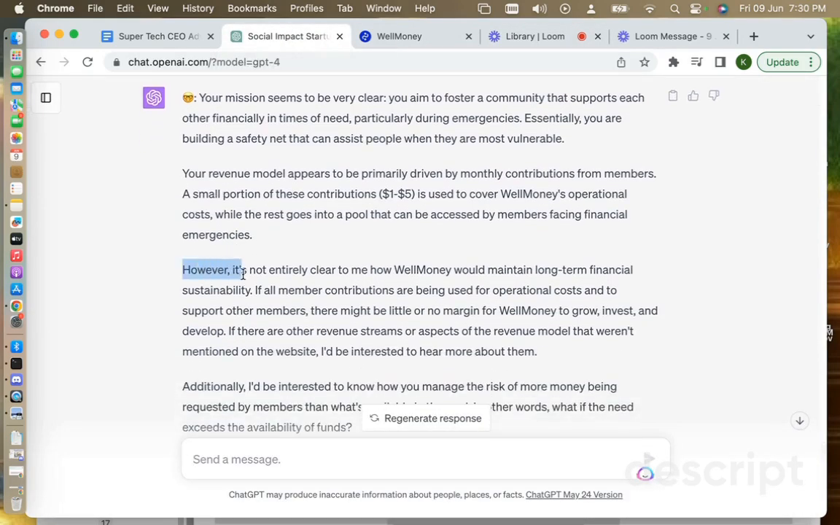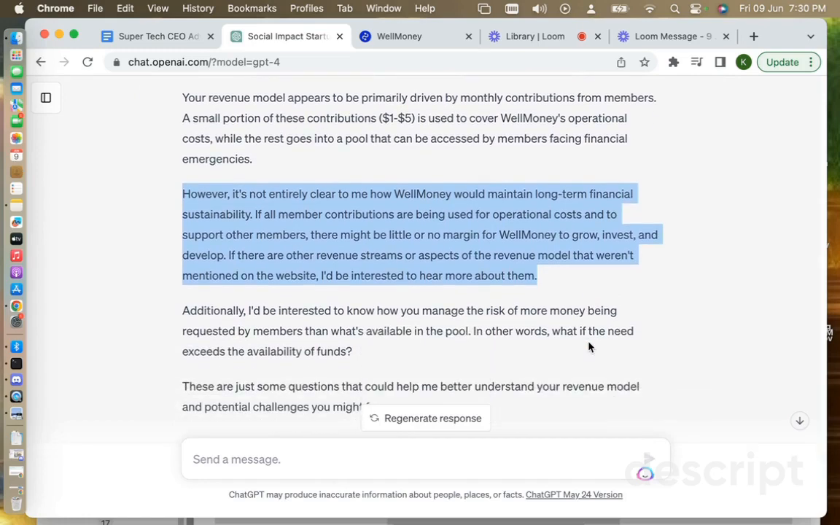And then it gives you, like, it's not clear to me how Well Money would maintain long-term financial sustainability if all member contributions are being used for operational costs and to support other members. There might be little or no margin for Well Money to grow, invest, and develop. If there are other revenue streams or aspects of the revenue model that weren't mentioned on the website, I'd be interested to hear more about them.